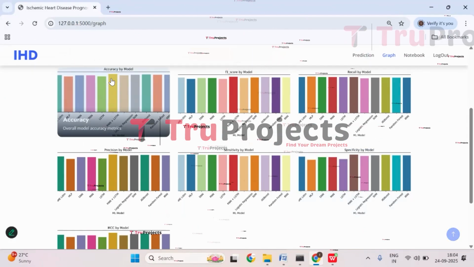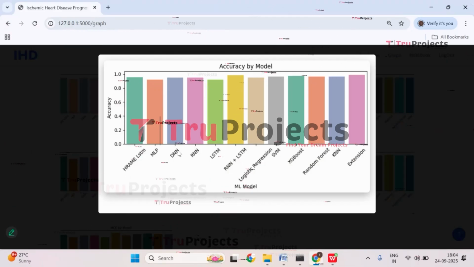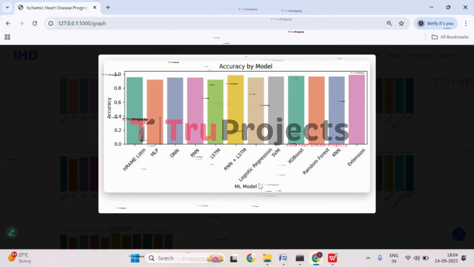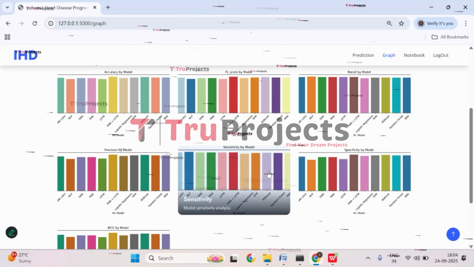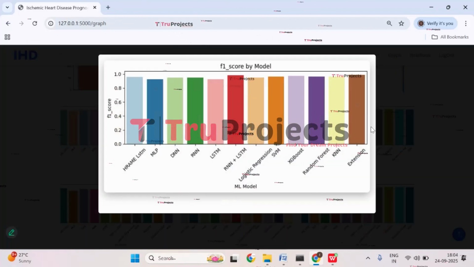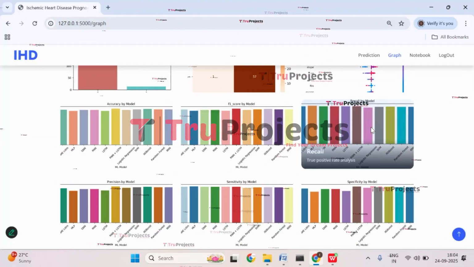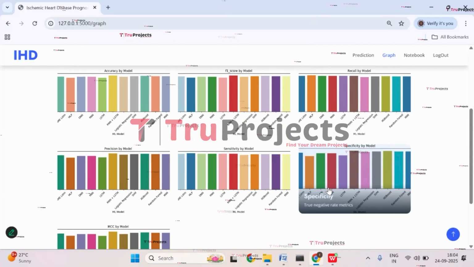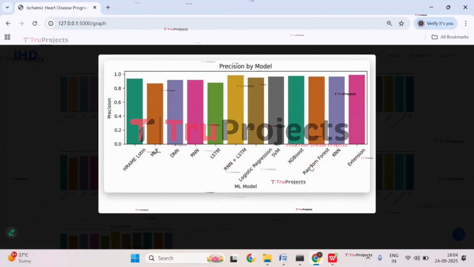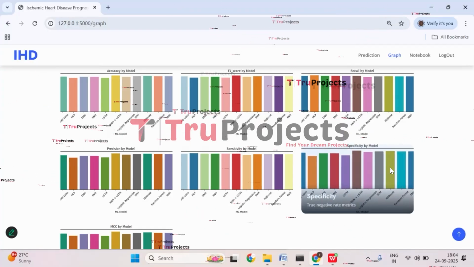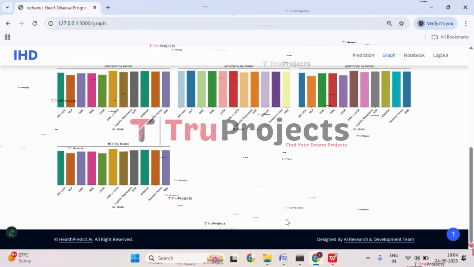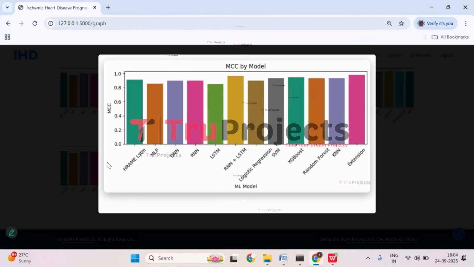And here we have accuracy comparison graph, where on x-axis we have all the models that are trained and on y-axis we have accuracy. And here we have F1 score. This is the recall score, precision. This is the precision score. And here we have sensitivity. This is specificity. And here we have MCC. So this is the MCC score graph.